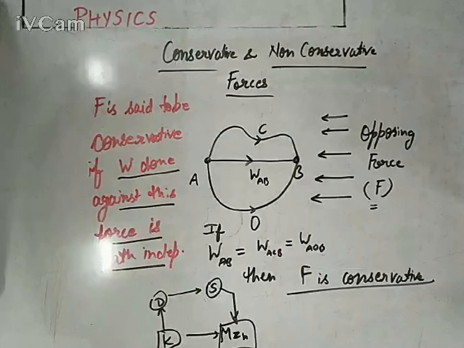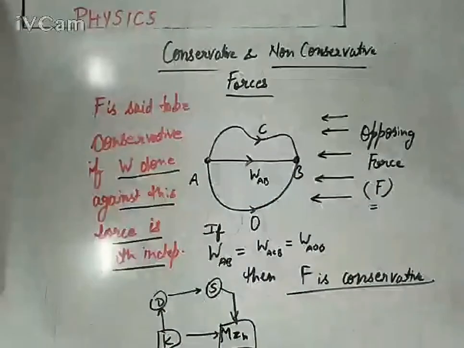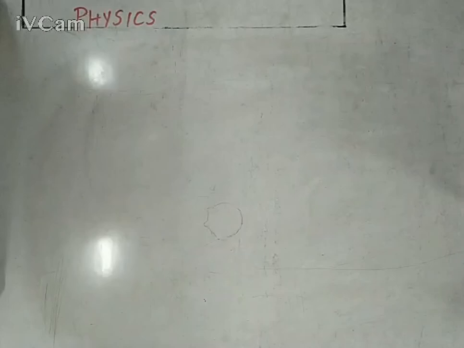While the electric force and gravitational force are conservative in nature. It is required to prove this in your syllabus. Our next target would be to prove that gravitational force is conservative in nature. First, you need to understand the meaning of conservative force. We are talking about the opposing force against which the work done remains the same and is totally path independent. Such forces will be called conservative forces.